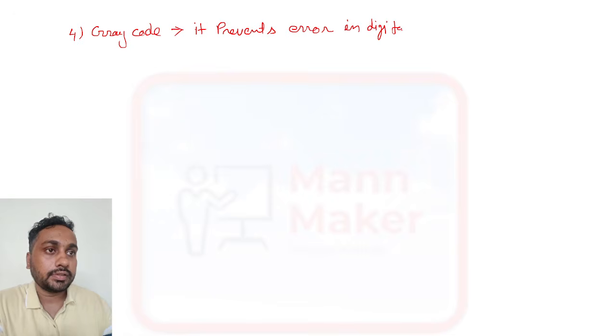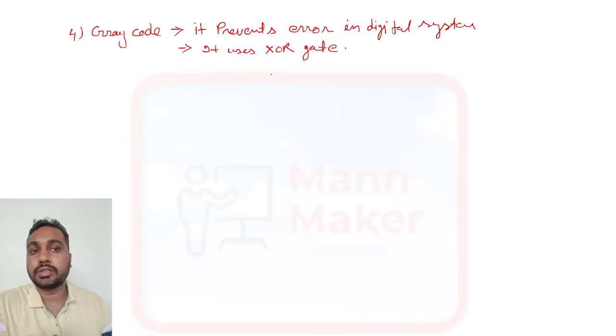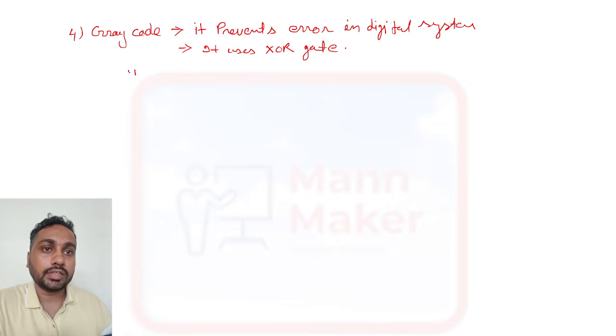Okay, digital system, and it uses the XOR gate. I will talk about gates and all later. Just remember this thing: it uses the XOR gate. Now here we have the conversion. First thing is how to convert binary. If you have a binary number, how will you convert binary to gray conversion?